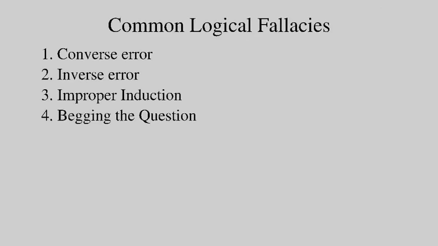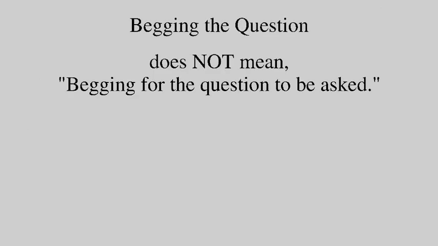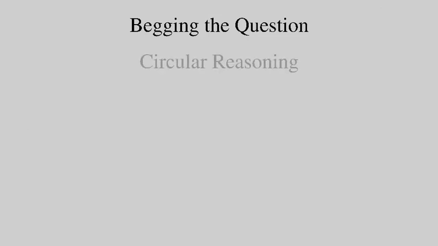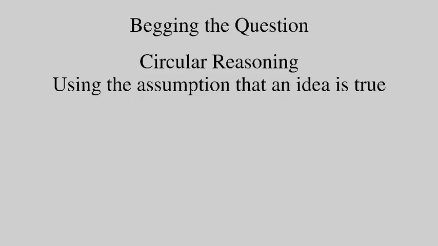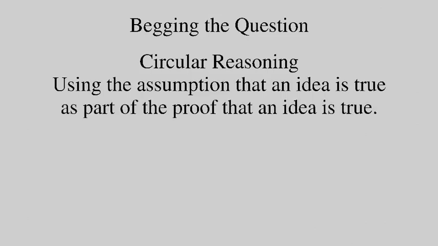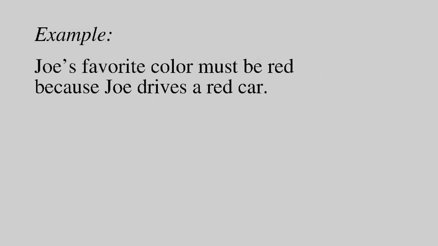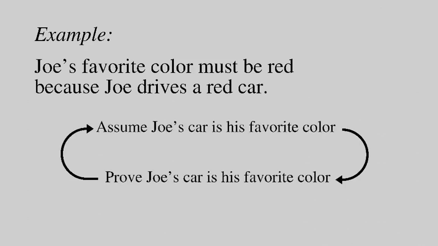The fourth fallacy on our list is called begging the question. This is a term that is often misused because it does not mean begging for the question to be asked. Instead, it means circular reasoning. This occurs when the thing we're trying to prove is used as part of the proof that the thing is true. For example, we could argue that Joe's favorite color is red because Joe drives a red car. But this argument assumes that the color of Joe's car is his favorite color, in order to prove that the color of Joe's car is his favorite color. That is circular reasoning, or begging the question.